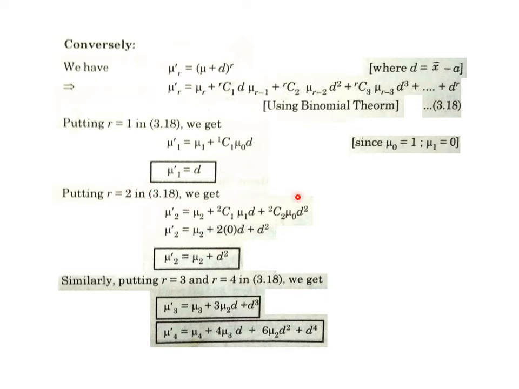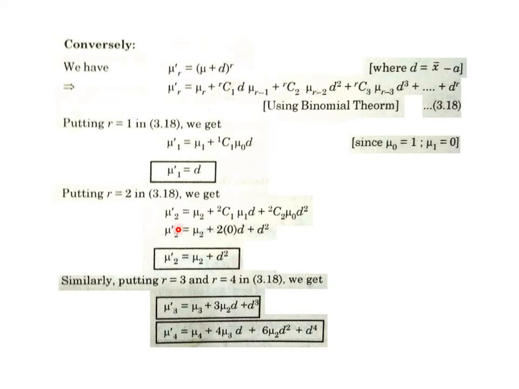Then substituting r equals 2 in that equation 3.18, we get mu2 dash equals mu2, r is 2, plus 2C1 mu1 d plus 2C2 mu0, r is 2, so 2 minus 2 is 0, d square, and then you have to stop yourself at 2C2, fine. And then by substituting the values, say mu1 standard value is 0 and remaining 2C2 is 1, so mu2 dash is mu2 plus d square.